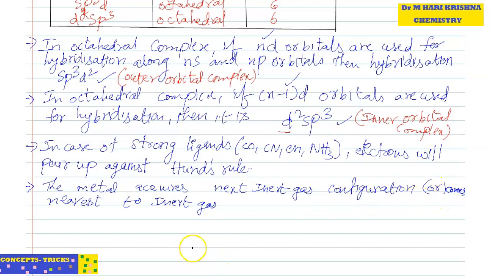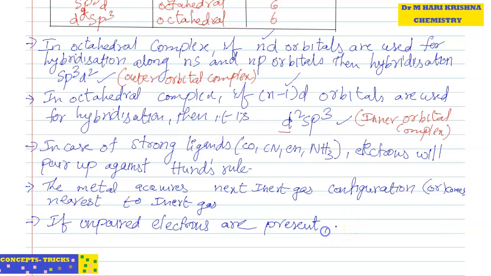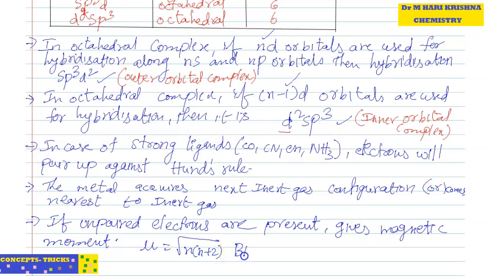Comes nearest to the inert gas. Suppose after formation of complex, if unpaired electrons are present, it gives magnetic moment. How to calculate magnetic moment? Mu equal to square root of n into n plus 2. The units are Bohr magneton, where n equal to number of unpaired electrons.